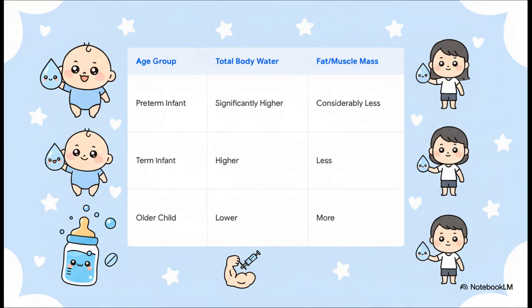Now this is where it gets really interesting. This slide quantifies that difference. A preterm infant can be up to 85% total body water. Compare that to about 60% in an older child or an adult. This has a direct, immediate clinical consequence. For water-soluble drugs, think succinylcholine or most of our antibiotics, this high water content creates a much larger volume of distribution. So the key takeaway, the thing you have to remember, is that to hit the same target plasma concentration, a neonate often requires a larger initial dose on a milligram per kilogram basis than an adult does. It's totally counterintuitive, but it's an absolutely critical concept.